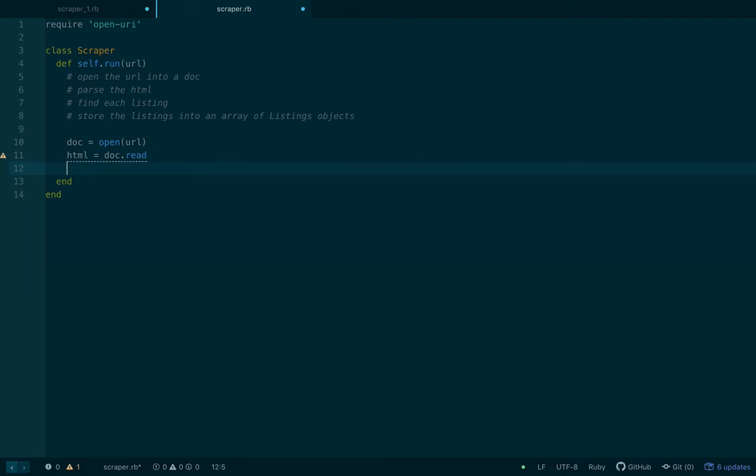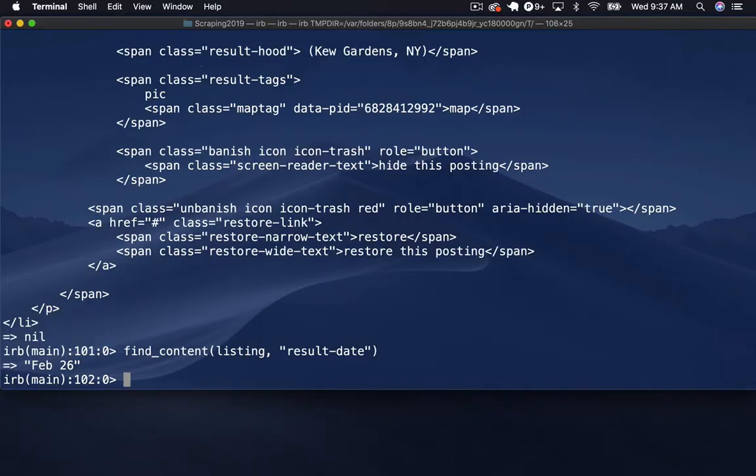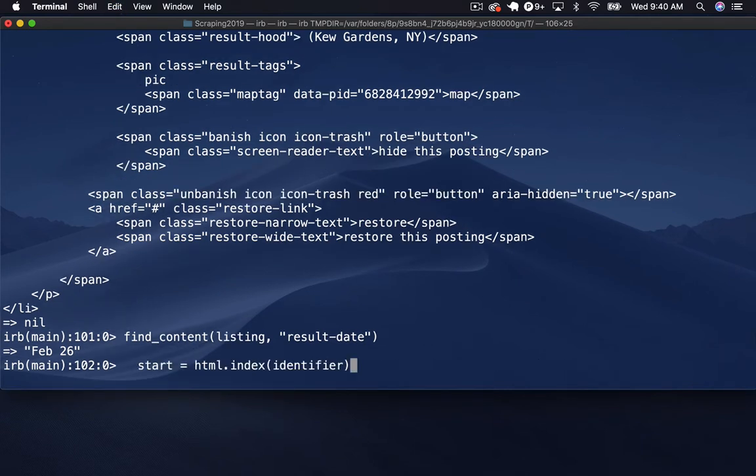let's actually go back to the terminal really quick. So what I want to be able to do is run this find item. So I'm just going to copy this, not the whole thing, and then we're going to make use of that. I should have done a better job of documenting this, but I need to actually get this find item method itself also and put that in our code. So I'm not going to make you watch, but I'm going to copy and paste all the stuff that we previously wrote out into our new code file.